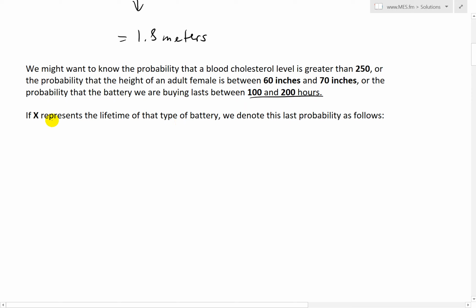If X represents the lifetime of that battery, we'll use this as a continuous random variable, because it's just the lifetime of a battery.